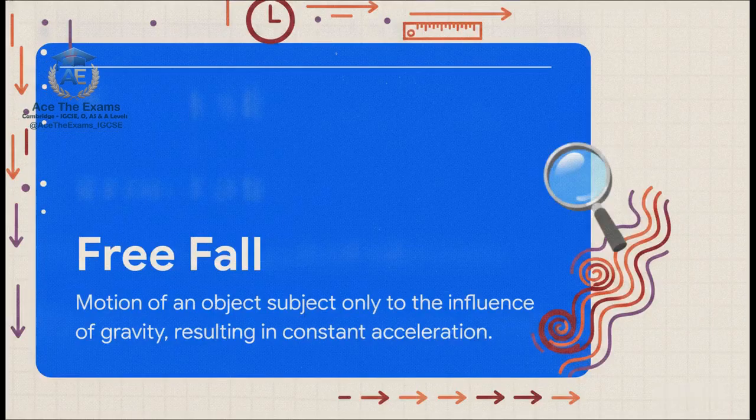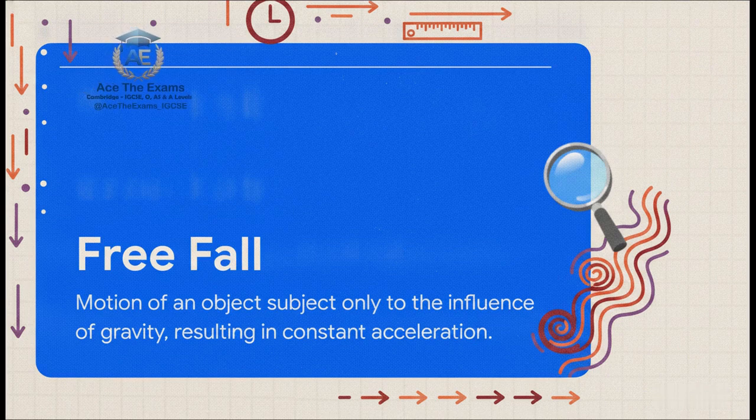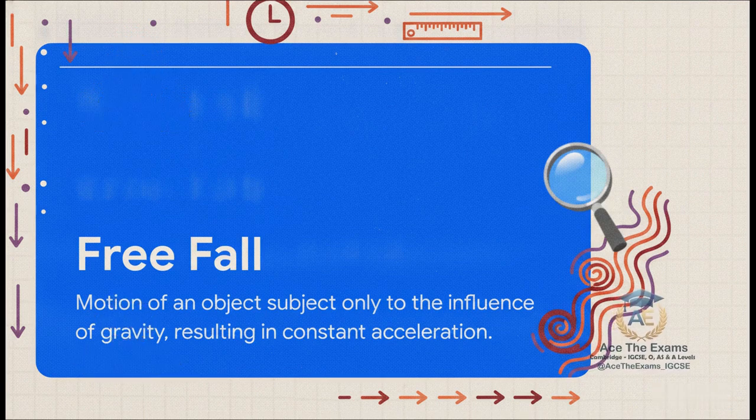Applying that first step of our framework, we have to define free fall. And we do this by moving away from everyday, casual language and into precise physics vocabulary. It's not just falling down, right? It is the motion of an object subject only to the influence of gravity. Literally just gravity. This means, for a moment, we're ignoring air resistance, so we can understand the pure principle at play.